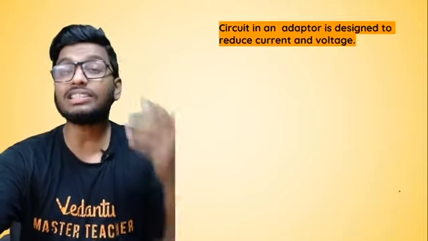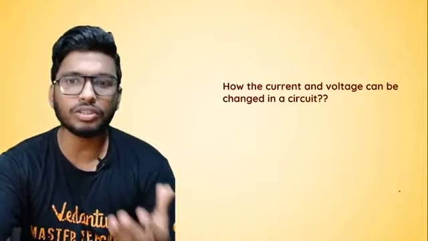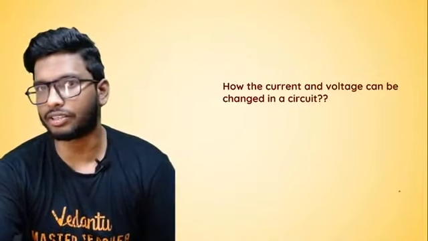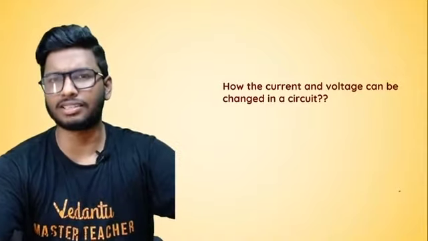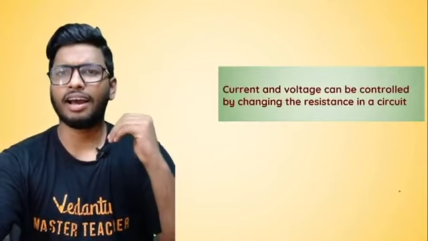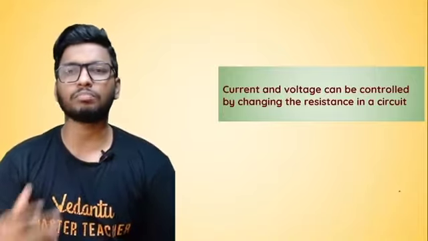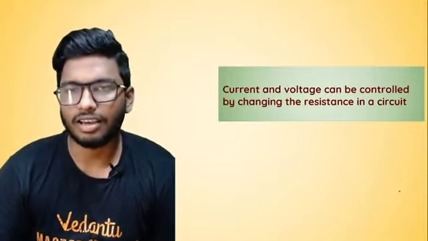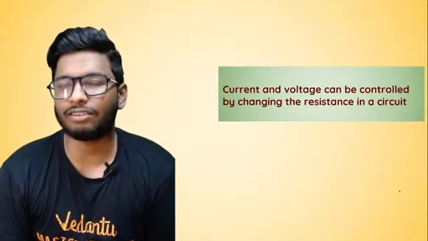Now, the question that we're going to answer today is, how do we achieve it? How do I reduce the current and voltage in a particular circuit? So let's talk about that, guys. Now, let us start with a very simple example. Imagine there's a very simple circuit. Now, if I want to reduce the current and voltage, what I can do is basically increase the resistance. If I were to increase the resistance, the current as well as the voltage would definitely reduce.